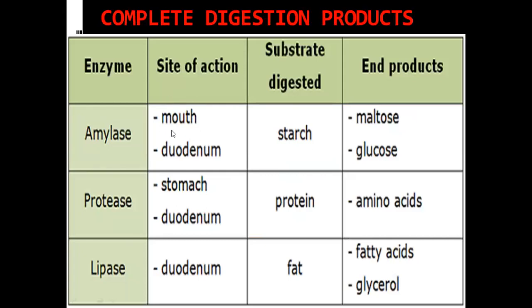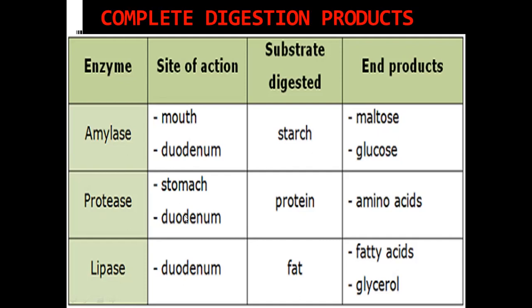So again, let us revise. The enzyme amylase: salivary amylase is released in the mouth, and pancreatic amylase is released in the duodenum. So starch is finally digested to glucose. In the mouth it was maltose, now in the duodenum it is completely digested to glucose. Then protease: wherever ASE is there, that is an enzyme, remember. Protease means protein digesting enzyme, and amylase is carbohydrate digesting enzyme.